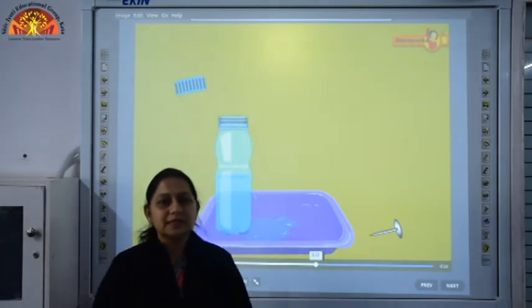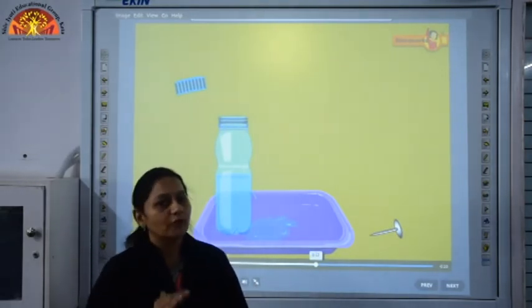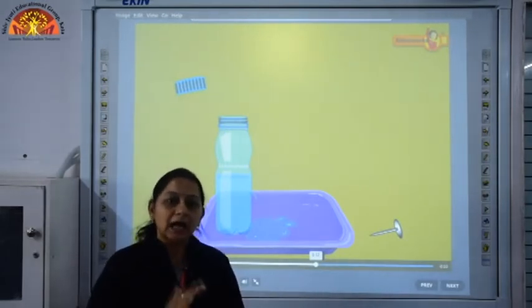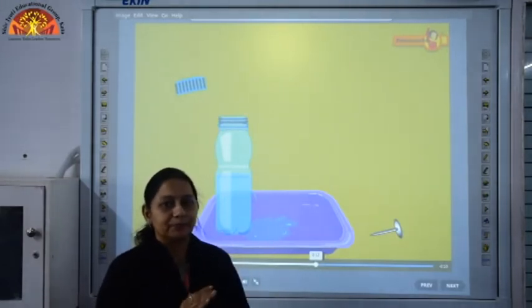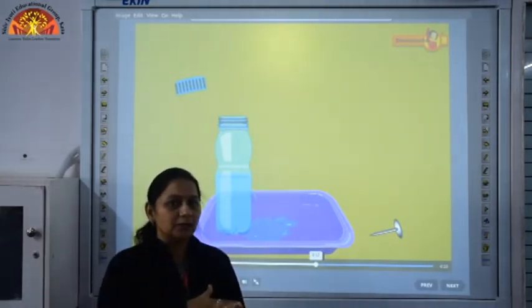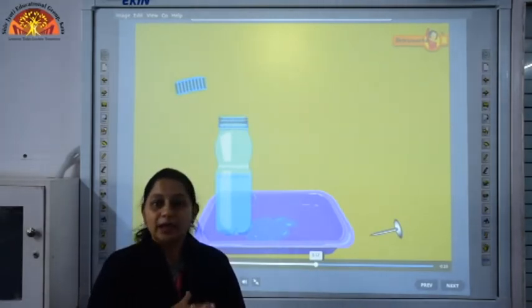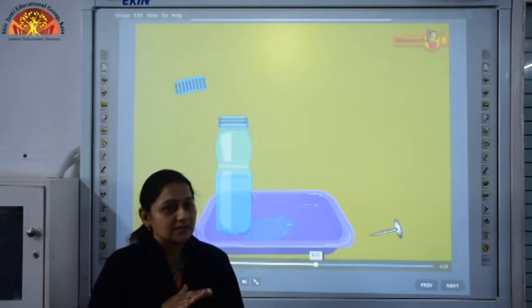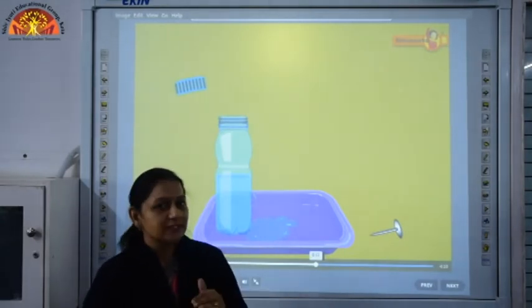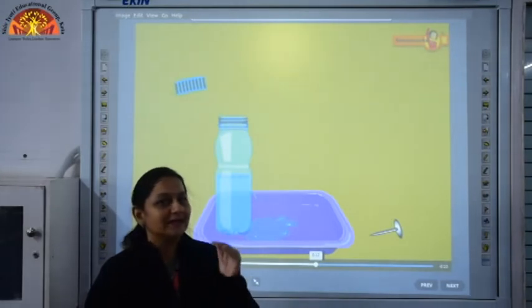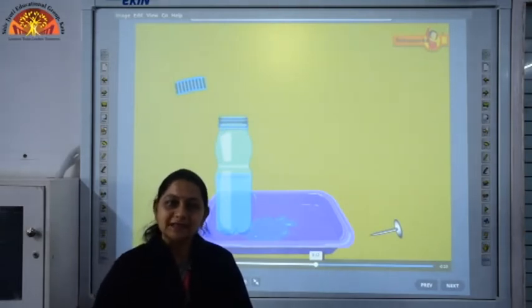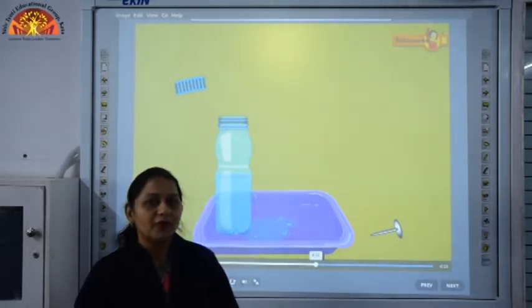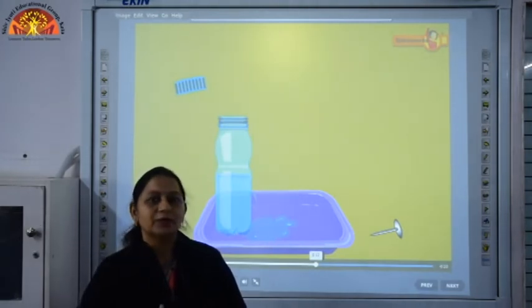What you are going to do is take a glass full of water and take a cardboard. Fill the glass with water till the brim, and place the cardboard in such a way that there is no air inside the glass of water. And when you invert it, what do you find? You find that the cardboard will not fall down for a few seconds. This is a very interesting activity, children. You can perform it at home. So, I hope you are going to do it at home and observe what you find.